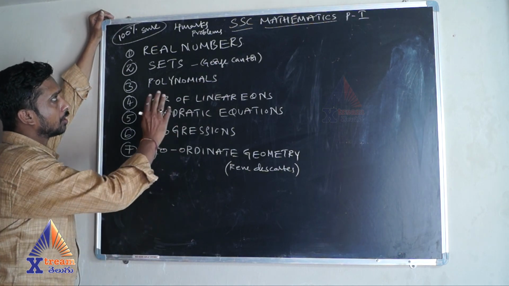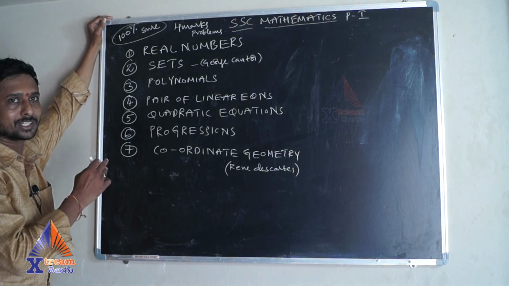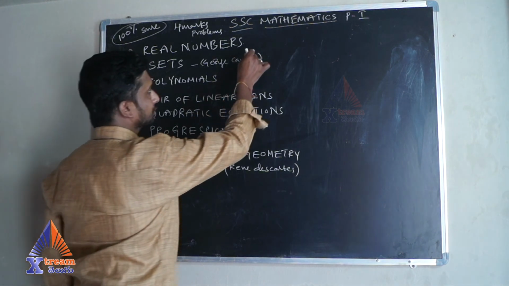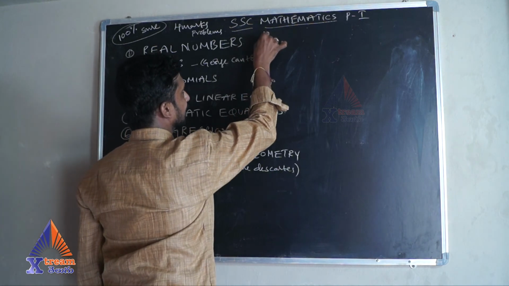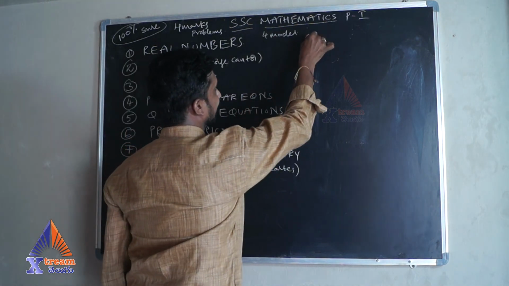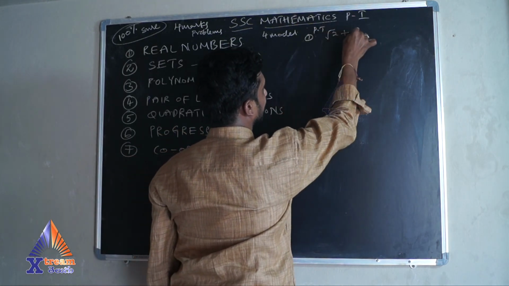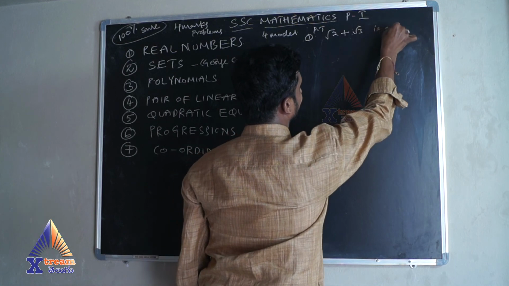Today's topic is Maths Paper 1. All the 4-mark important problems, guaranteed problems, let us see in the real numbers. In the real numbers we have 4 model problems. Number 1 is prove that root 2 plus root 3 is an irrational number.